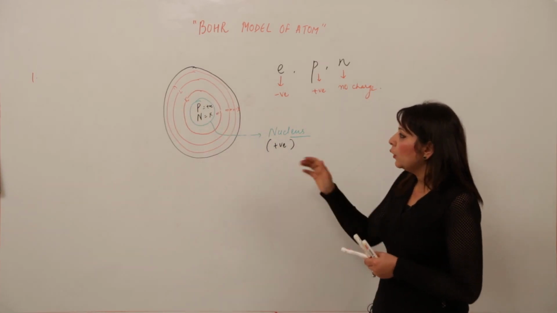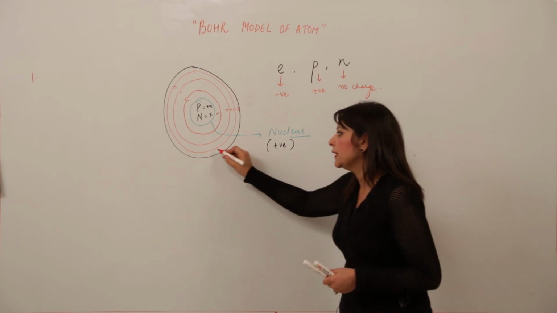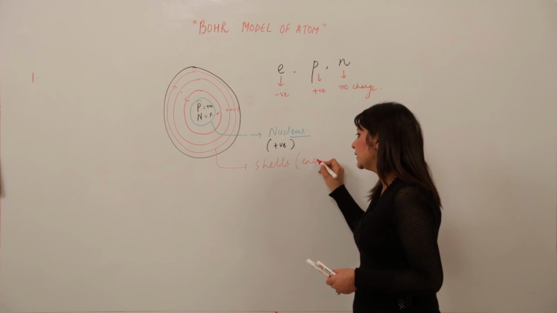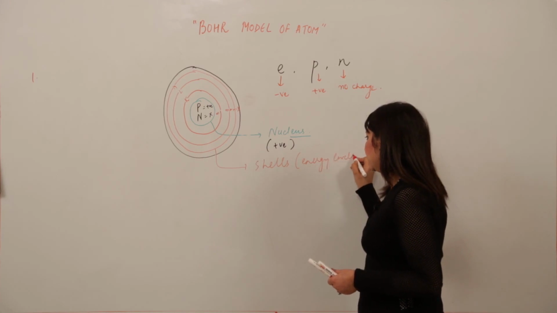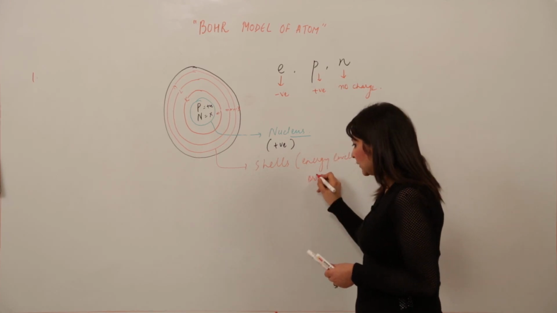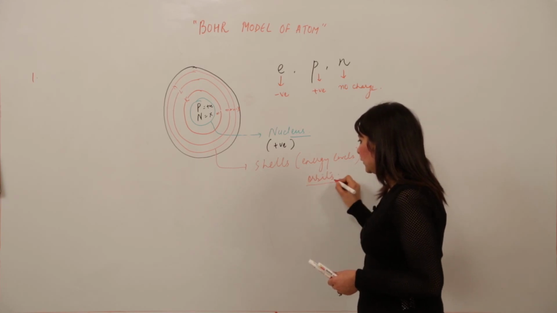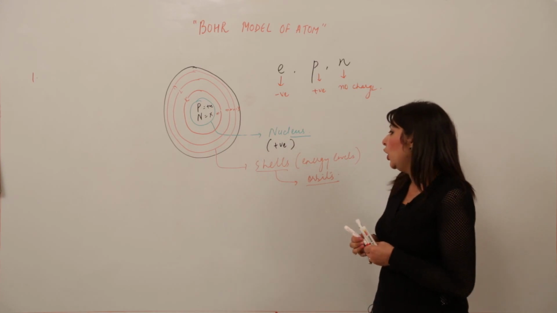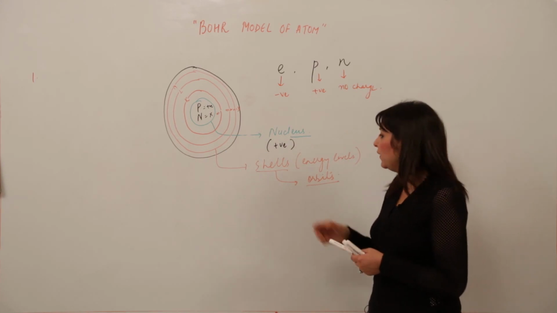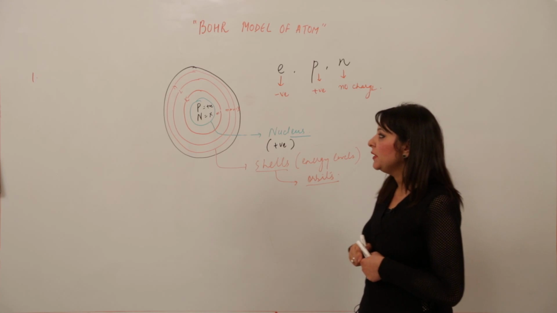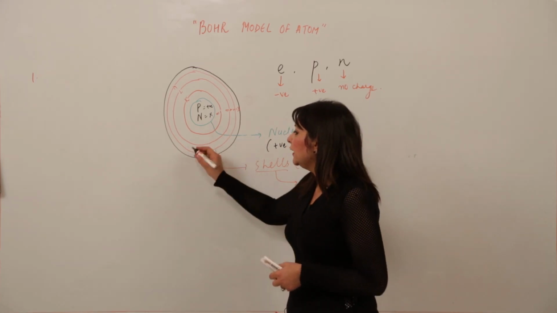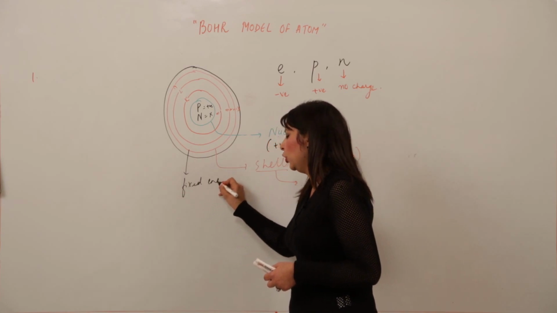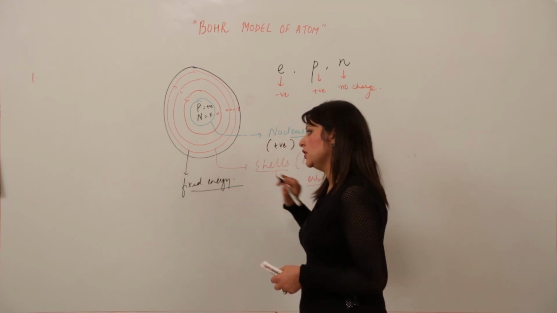So he said outside the nucleus shells are present. We can also call the shells energy levels or orbits. Shells are called orbits because they are spherical. And why are they called energy levels? Why did Bohr give this term? The reason is that he said these orbits have fixed energy, right?